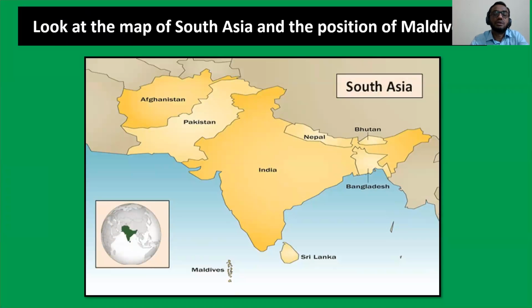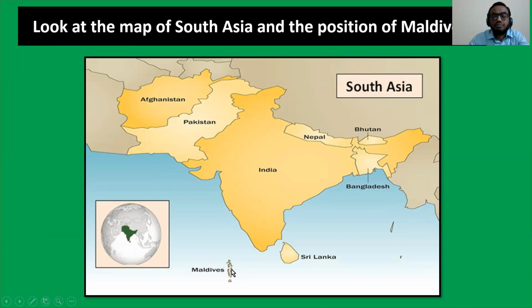Okay, there is the map of South Asia. South Asia is written here on the right top part of the map, and you can see Maldives here.